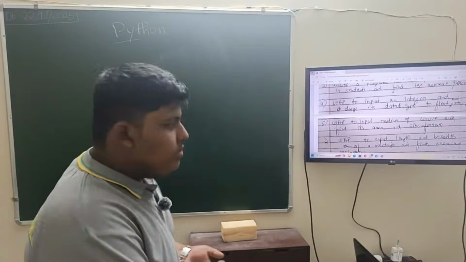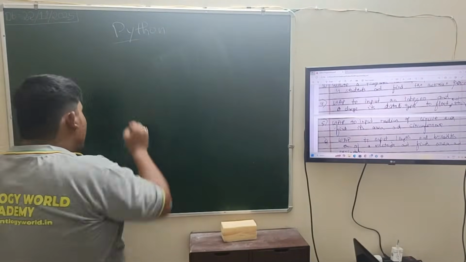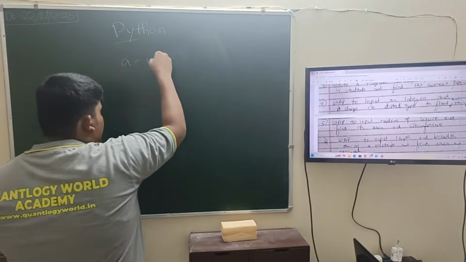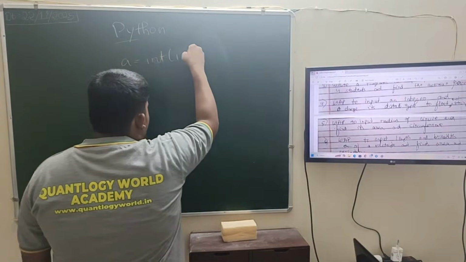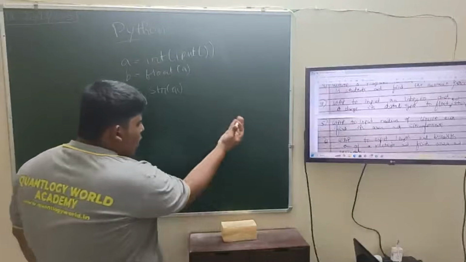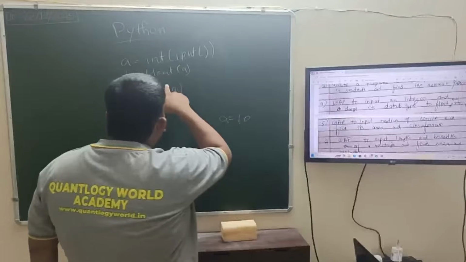Next program is to input an integer. A equals int input. Also, for example, convert A to float, meaning it will be 10.0.